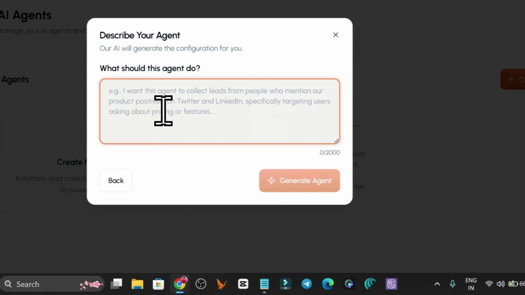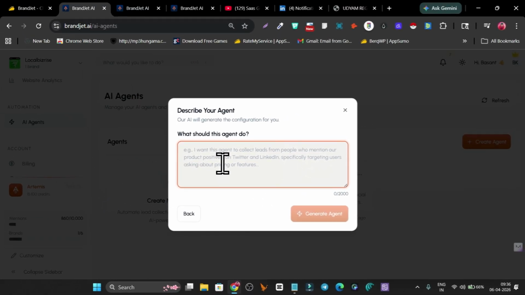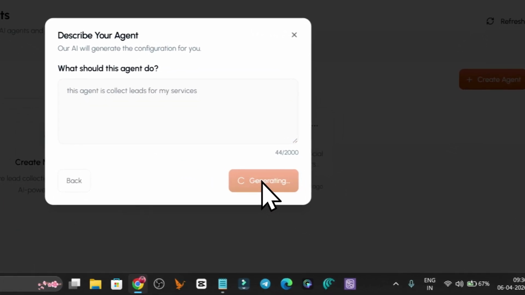Then after that it will ask you what this AI agent will be doing. So this agent is to collect leads for my services. Then we will click on create or generate agent.